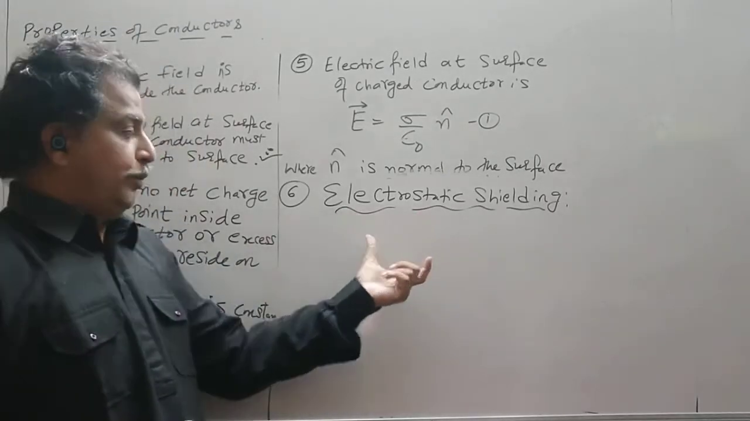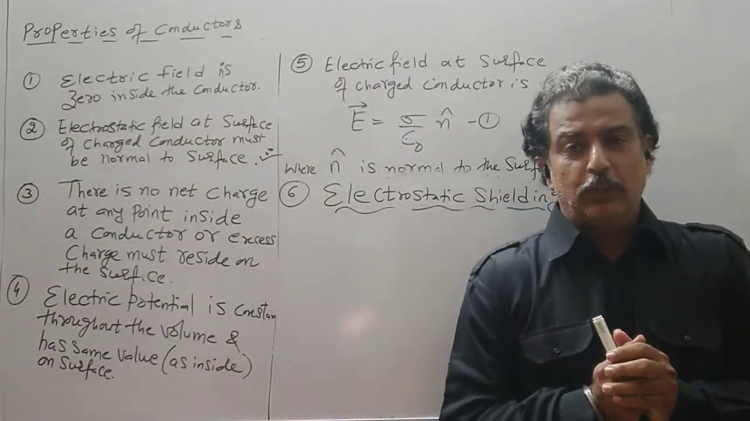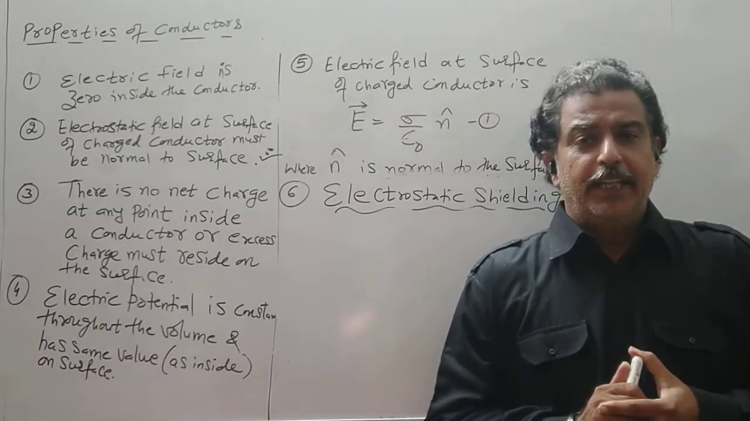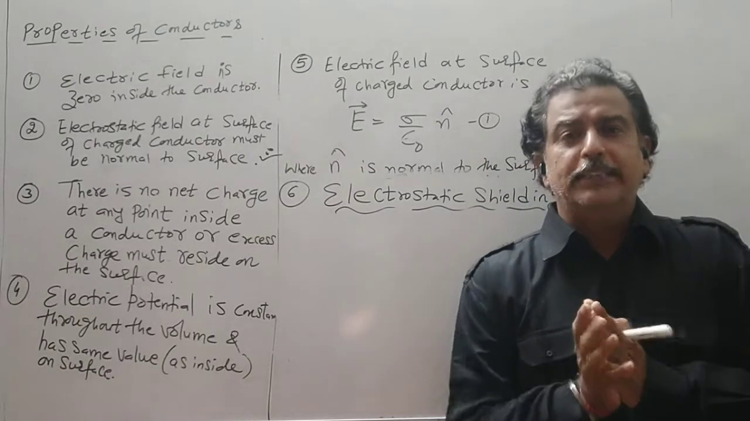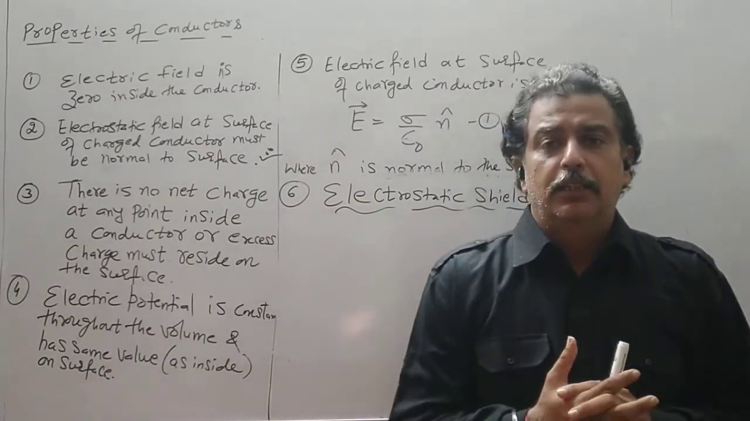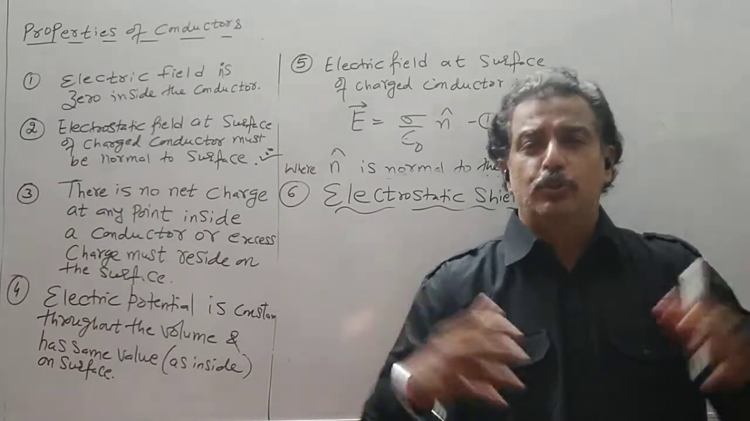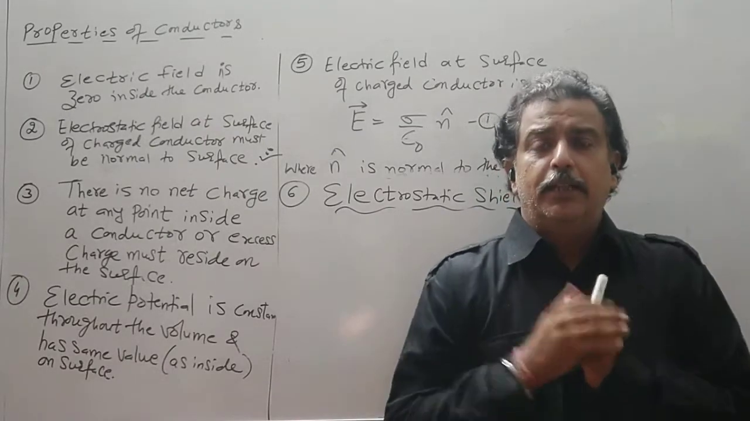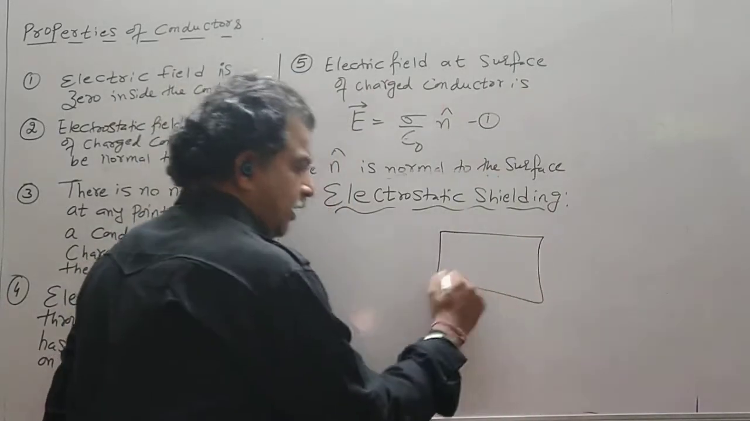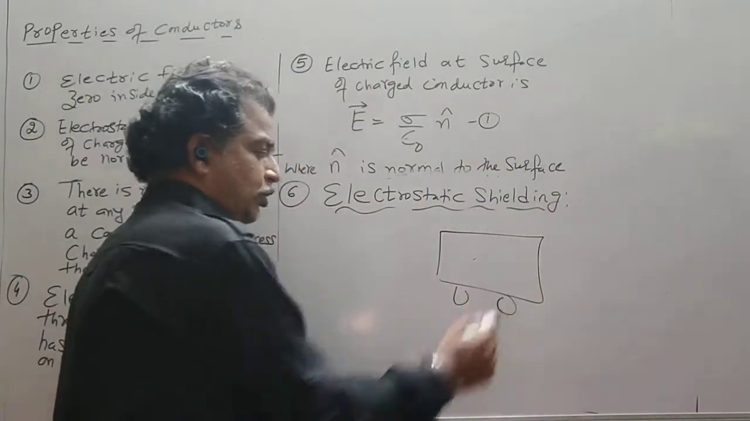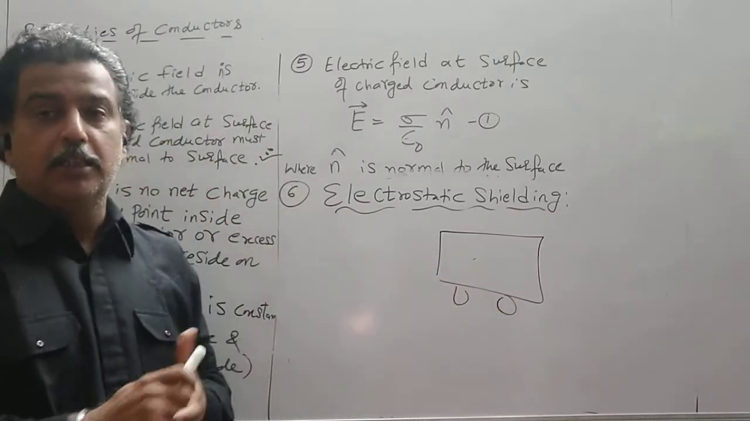Now the next important property is electrostatic shielding. Now what is this electrostatic shielding? The general example is that whenever there is lightning in the sky, it is advisable to sit inside the car. So inside the car, that is a hollow body, or let us say it is a hollow sphere. Now if you are inside the car, let us take this as a car, it is hollow. These are the tires of the car which are insulated. So the car should be insulated from the earth. Earth is a good conductor.